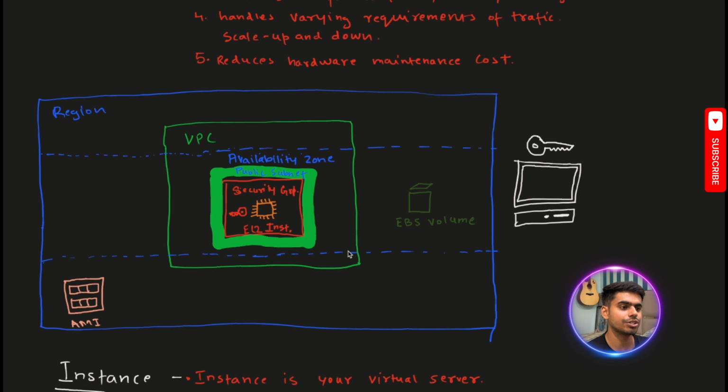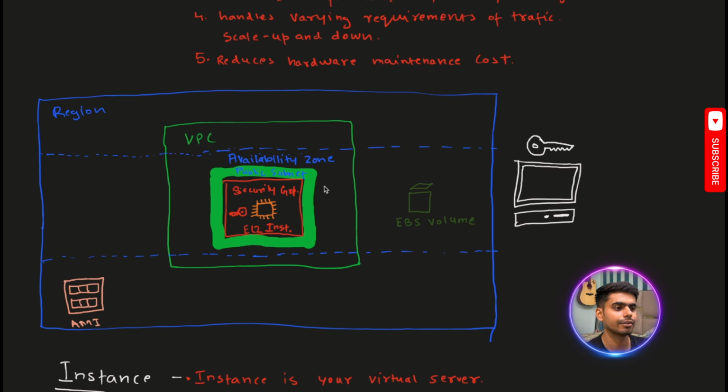Now in that region, this green box is a VPC, virtual private cloud. AWS is itself a very huge cloud, so you ask for a very secure, private cloud. There comes the VPC, virtual private cloud. In that VPC, we put our resources. Inside this VPC, we need different availability zones because they provide higher availability of our website and application. In case any availability zone goes down, the other availability zones can cater to our needs.